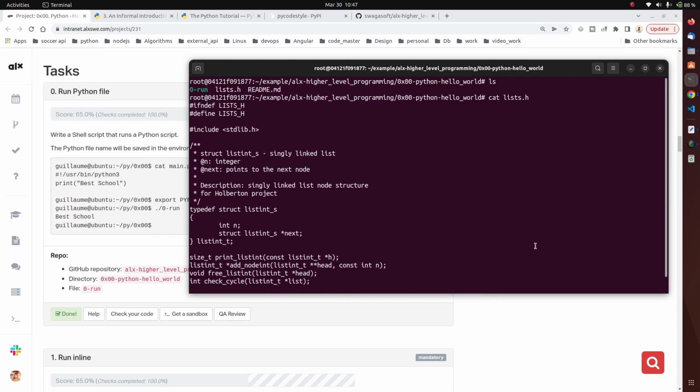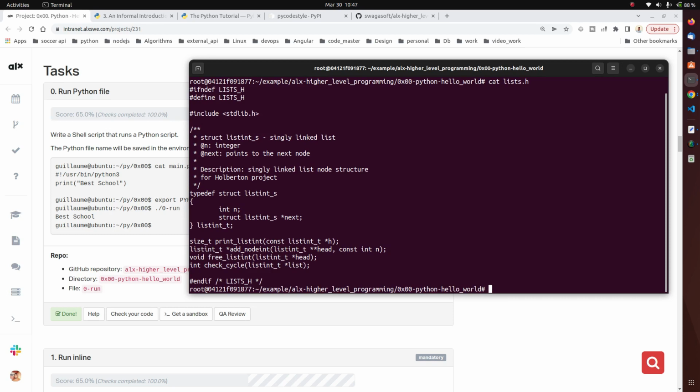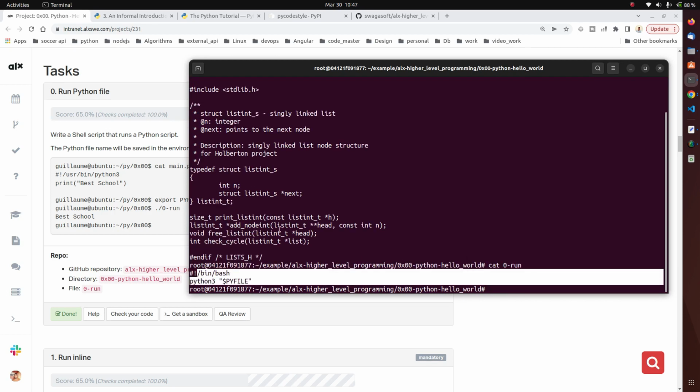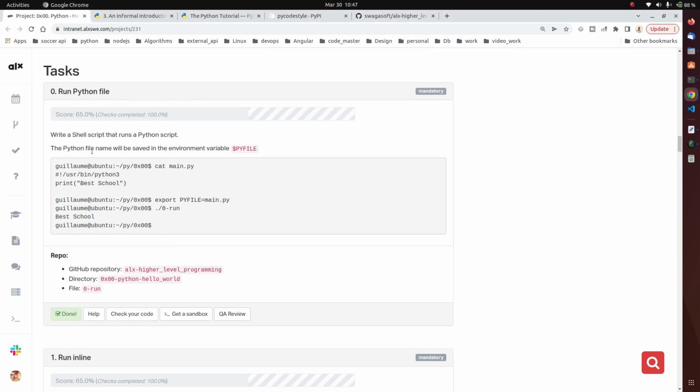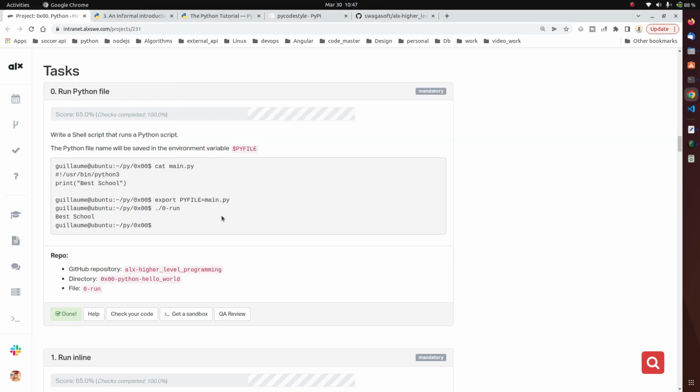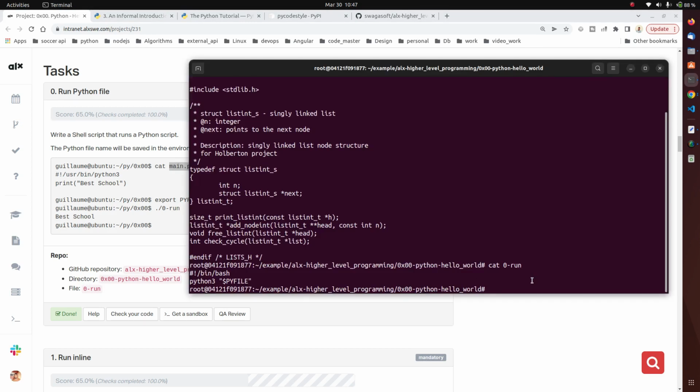All right, so for the first shell file, if I also do cat 0-, you can see this is the command to save the Python name in environment variable. So how do we do that? The next thing to do, we can see they're giving us a test file here. So for this test file, we need to create this test file. So let me quickly create that.